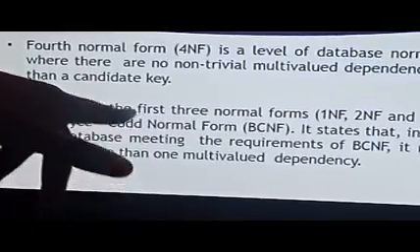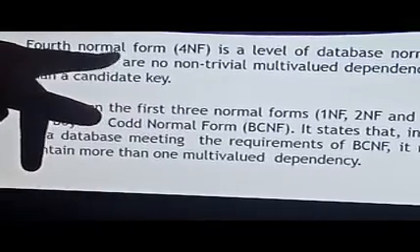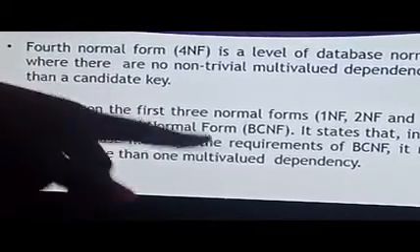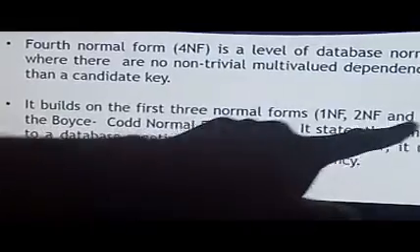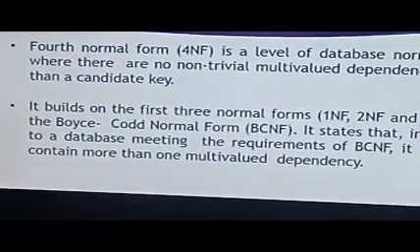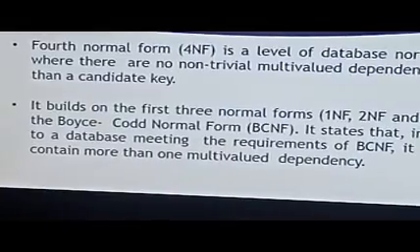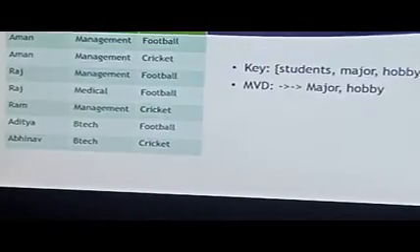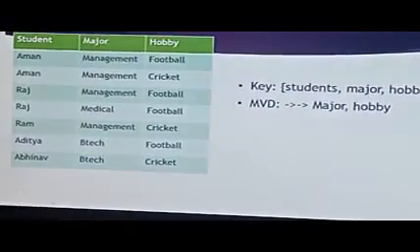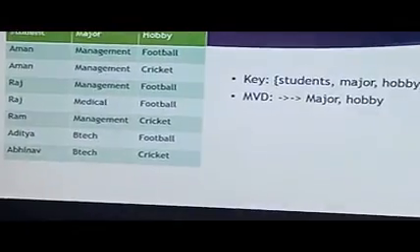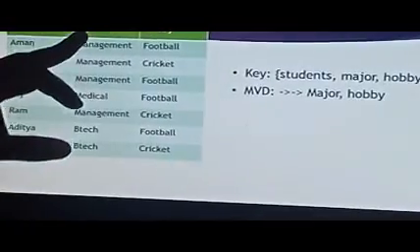Fourth normal form also builds on the three normal forms, first, second and third normal form, and it also looks into BCNF, that is Boyce-Codd normal form. Let me show the example. The keys are student, major and hobby, and multi-valued are major and hobby.